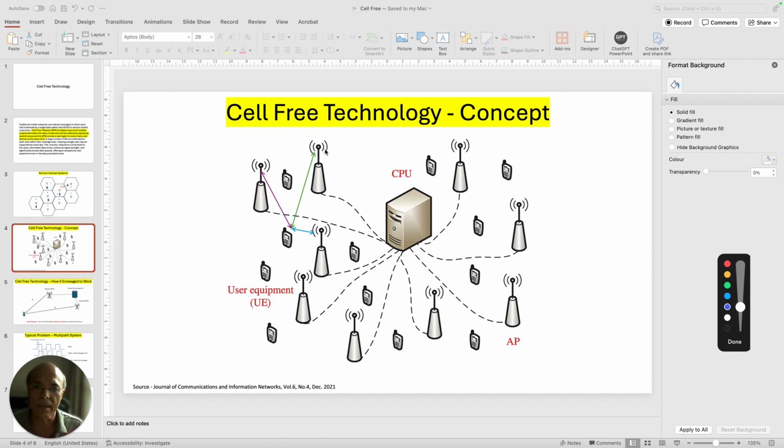So what is happening is that these base stations will be reaching out to the handset, receiving or pumping signal into the handset from different points, because they are going to be located at different areas of the geography.